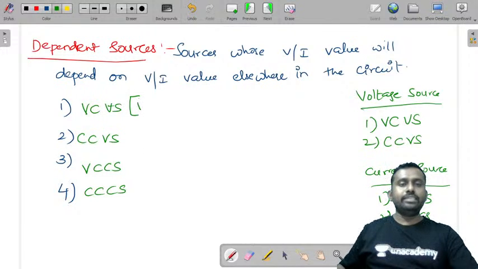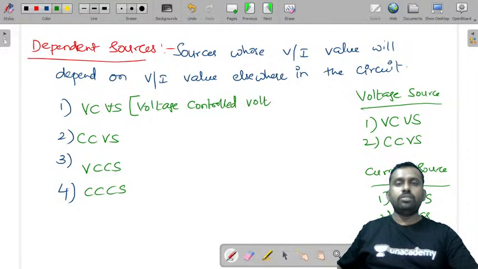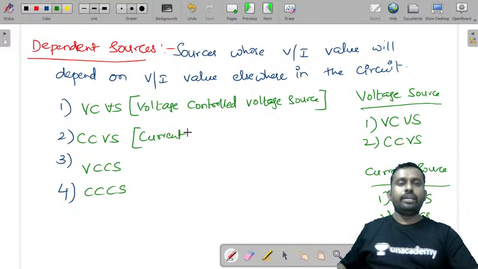Now let us write this. It is voltage controlled voltage source. This is current controlled voltage source.